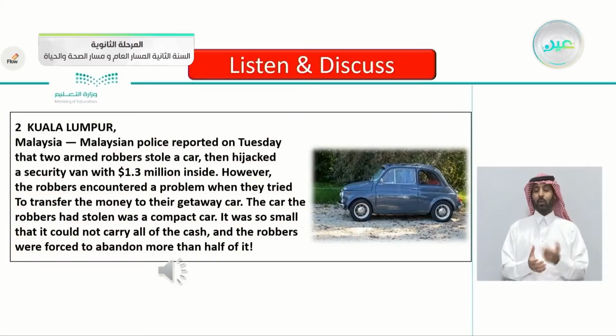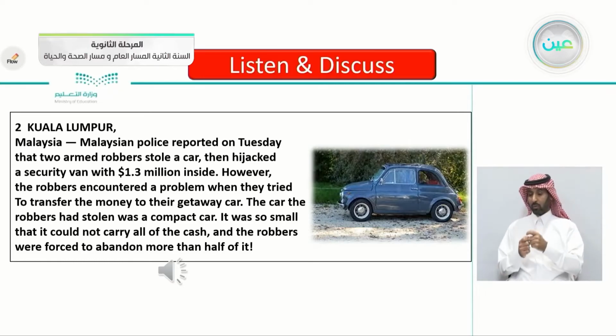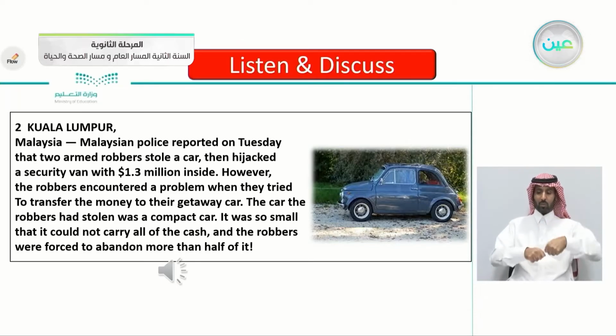Kuala Lumpur, Malaysia. Malaysian police reported on Tuesday that 2 armed robbers stole a car, then hijacked a security van with $1.3 million inside. However, the robbers encountered a problem when they tried to transfer the money to their getaway car. The car the robbers had stolen was a compact car. It was so small that it could not carry all of the cash, and the robbers were forced to abandon more than half of it.